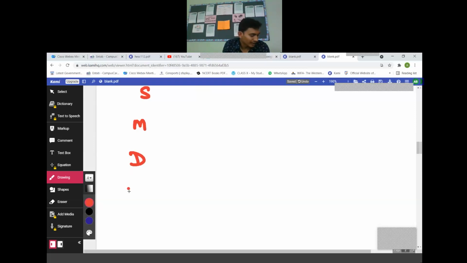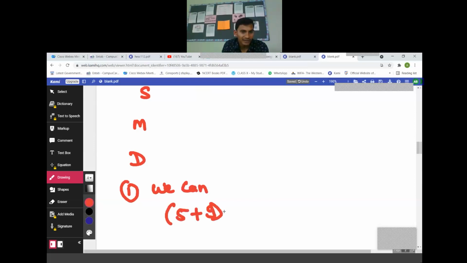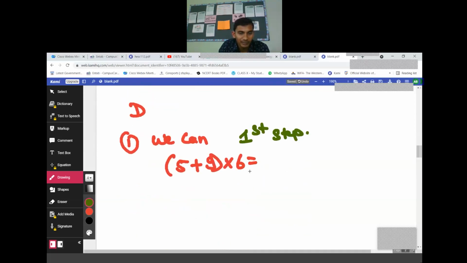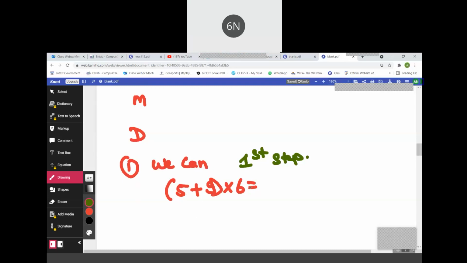Take three numbers: 5 plus 9, multiplied by 6. Tell me the answer. Now just note down the first step very carefully. You don't need to go through the addition and multiplication like this. You don't need to do the calculation. Just listen properly.